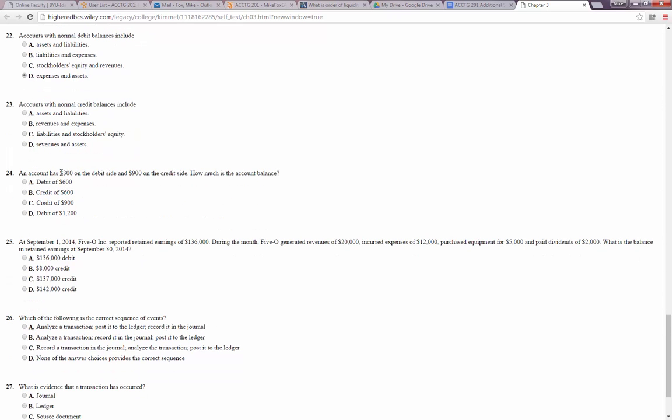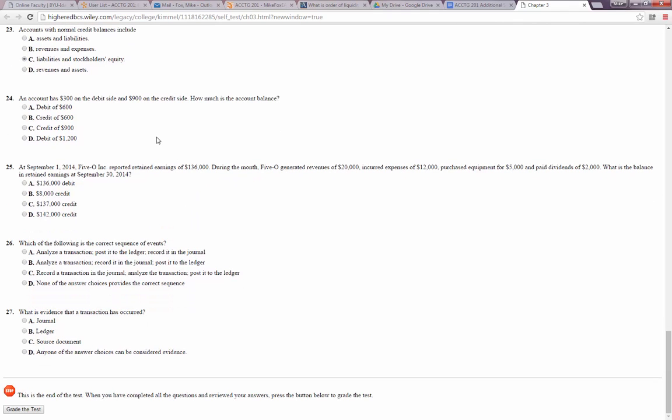All right, accounts with normal credit balances include. So that would be the liabilities, the stockholder equities, and the revenue accounts. So liability and stockholder equity. It's revenue and assets isn't true. Revenue and expenses isn't true. Assets and liabilities isn't true, so it's C.